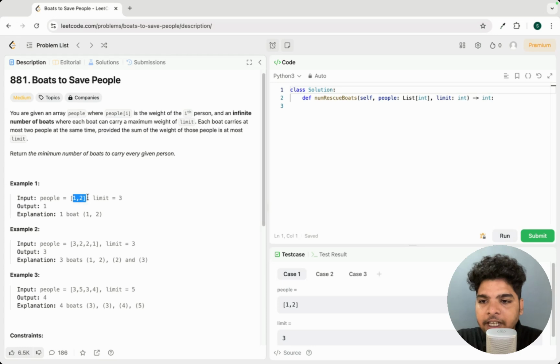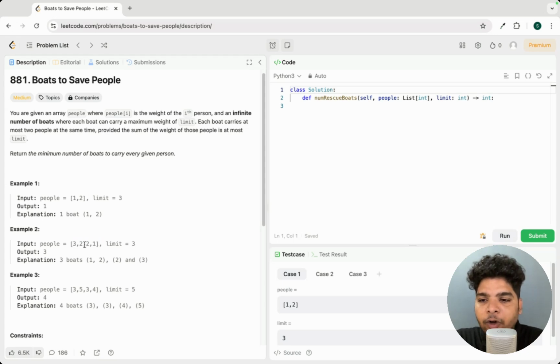So here if you see, the limit is 3, right? Now, can we put these 2 persons in a single boat? Yes, we can put, right? So here the number of boats required is 1. Now if we take this example, then how many boats are required?